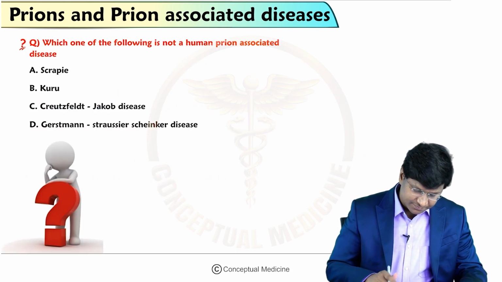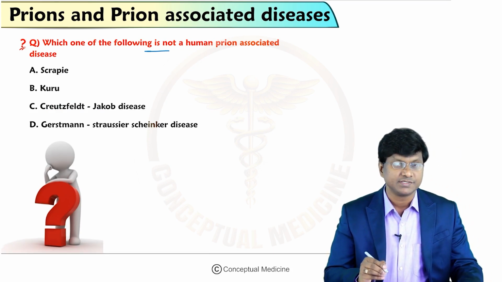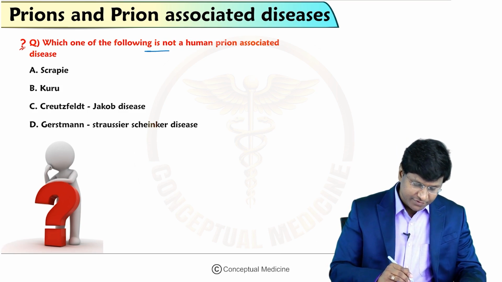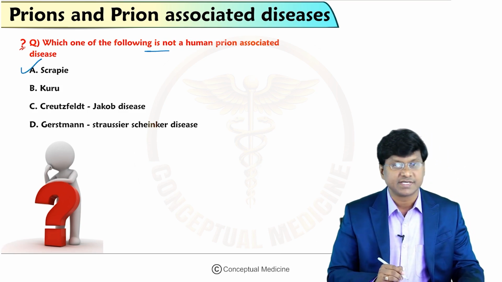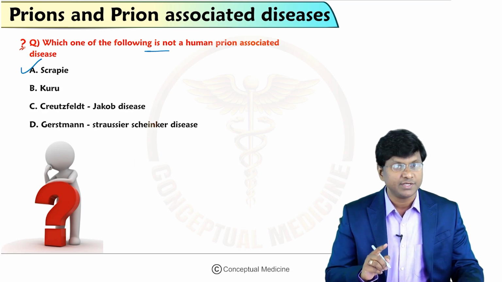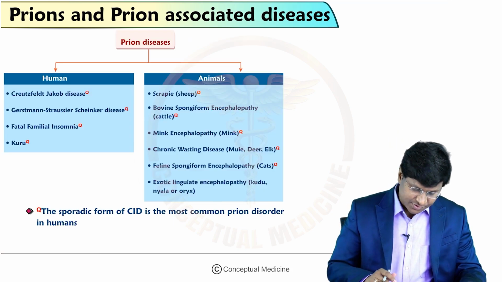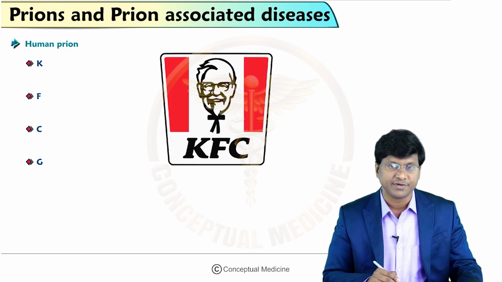Now you see this question. Which of the following is not a human prion associated disease? Scrapie, Kuru, Creutzfeldt-Jakob disease, Gerstmann-Straussler-Scheinker disease. So out of which the one which is not a human prion disease is scrapie. Scrapie is not a human prion associated disease. Now let me tell you the examples of the human prion diseases as well as the animal prion diseases.